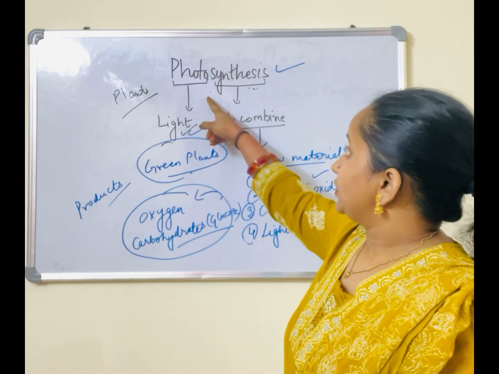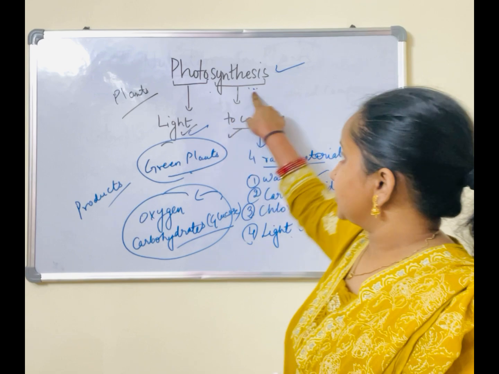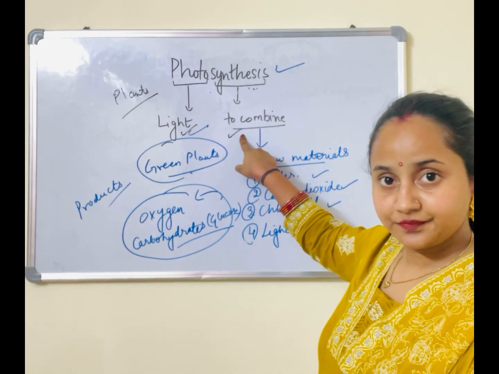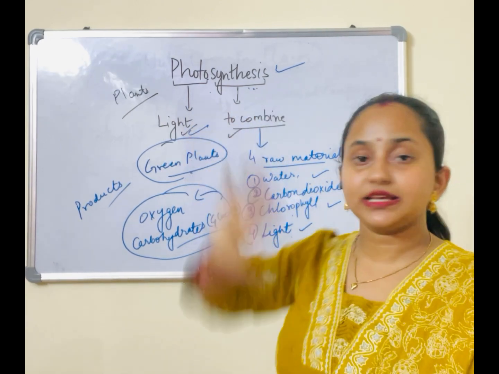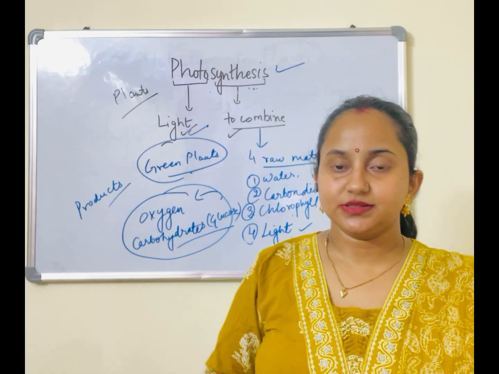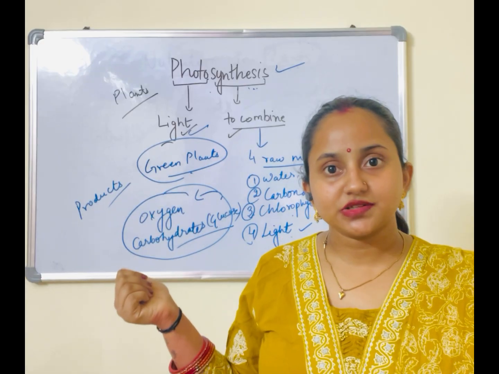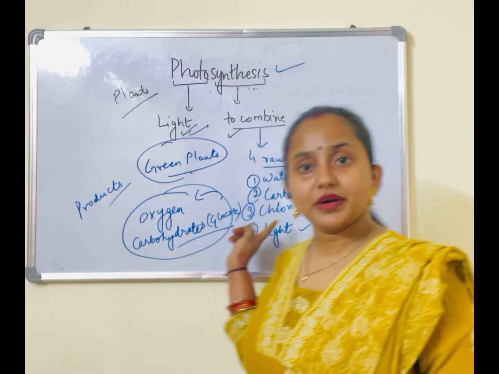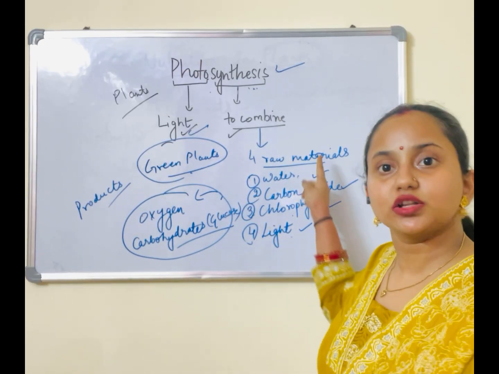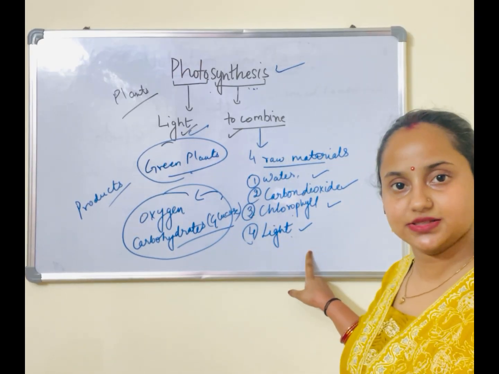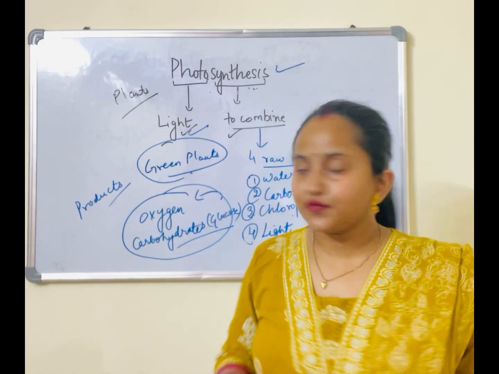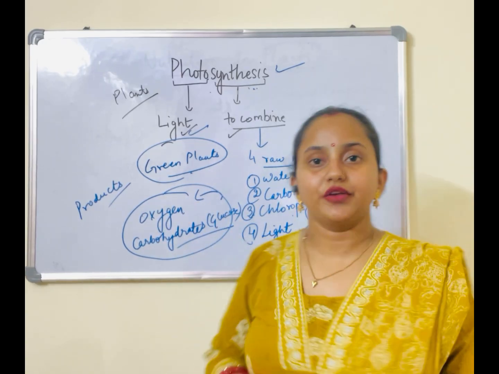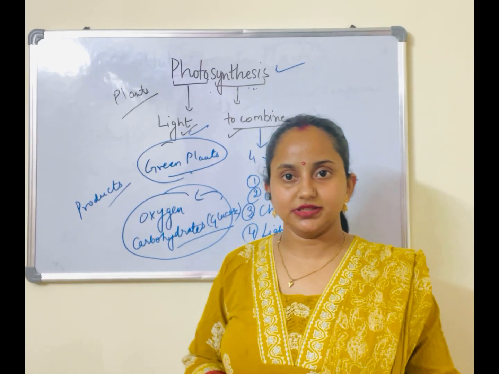Photosynthesis, the word photo means light, synthesis means to combine, okay, and it is only carried out in green plants. I have told you the questions related to this topic. Another question that could come is what are the raw materials of photosynthesis? So you have got these 4 raw materials to answer. Then what are the products of photosynthesis? Oxygen and carbohydrates are the products of photosynthesis.